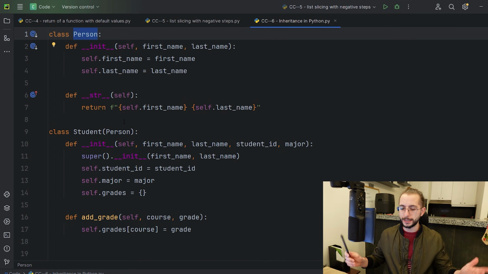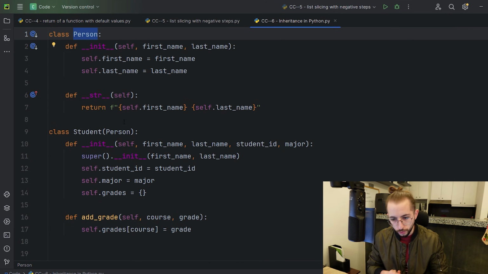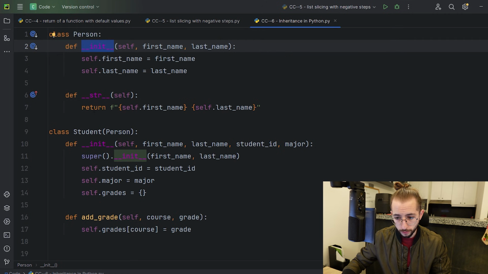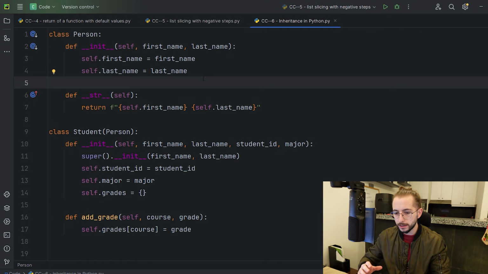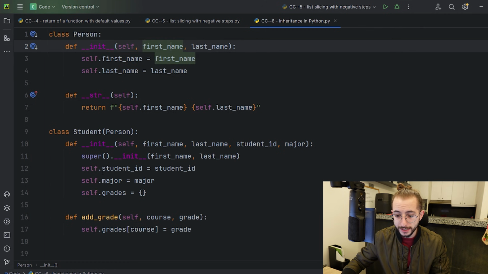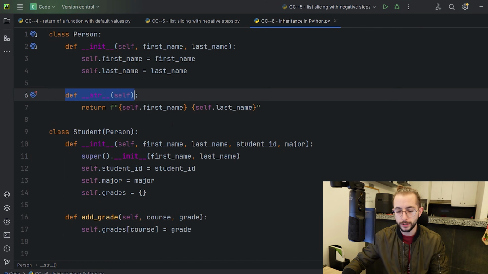And again, if you don't know what a class is, you know the drill. You need to understand what it is, or you can even watch a video that I've posted right here. I will link it somewhere at the top. So we've defined a class person, and we've defined the constructor right here that takes in the self, first name, last name. I'm not going to delve into every single detail, like for example, what the self is. I teach it in one of the videos and in my course. Then we have the first name, last name, and we set the attributes right here to the values that are being sent. And we've simply defined this __str__ that will allow us to print out the person.